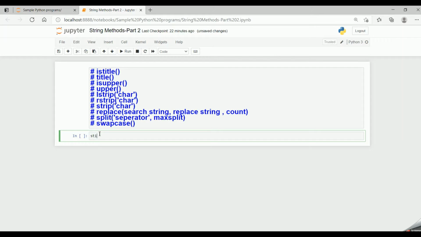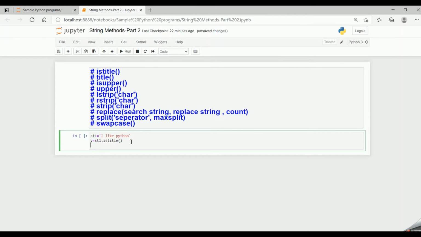So suppose I have my st1 is equal to "i like python". And now if I say y is equal to st1 dot the isTitle function, and now if I say print my y, isTitle checks if the string is in the title format.